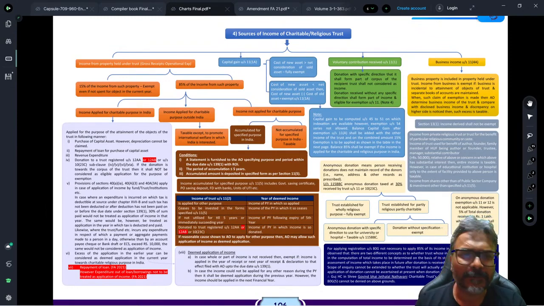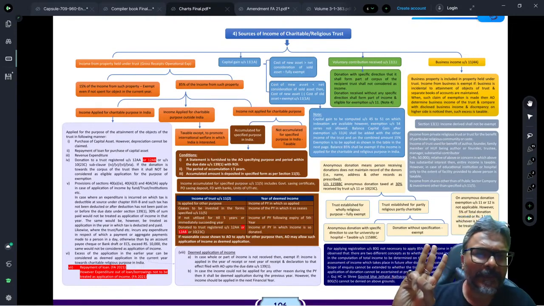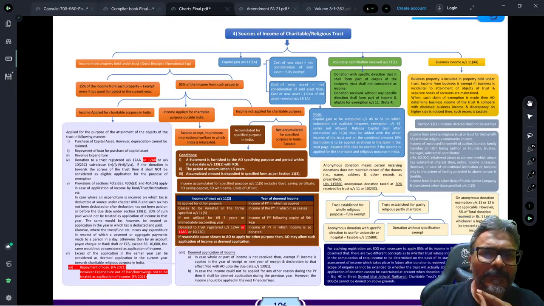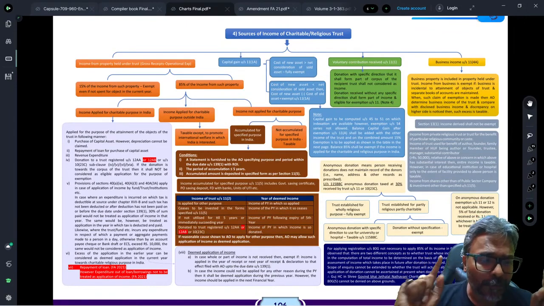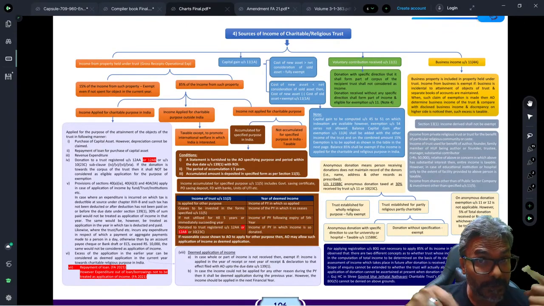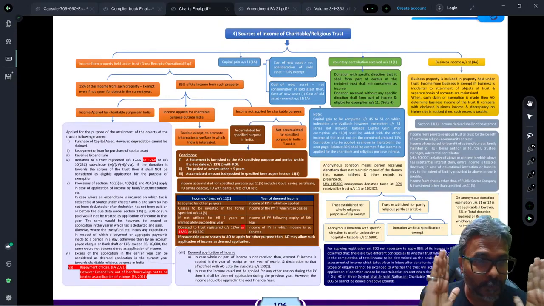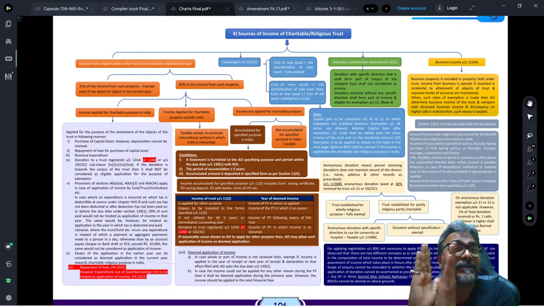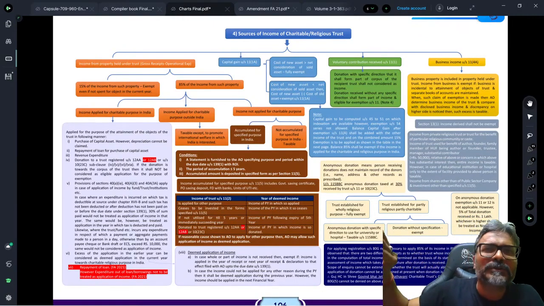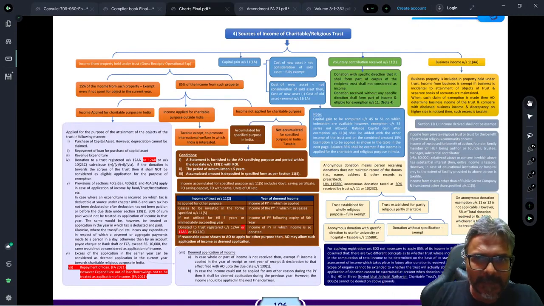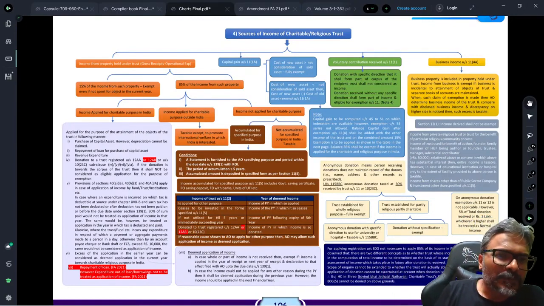Okay, so students, I am going to divide this topic in 3 parts. The first one will be about your registration part. The second one would be the main computational part, the computation of the total income and the tax, the total income of the charitable trust. And the third one, students, would be the exit tax. Students, this is a topic of big controversy.